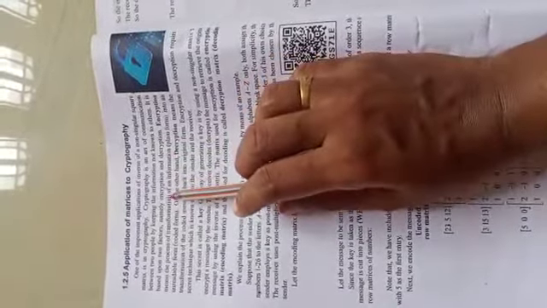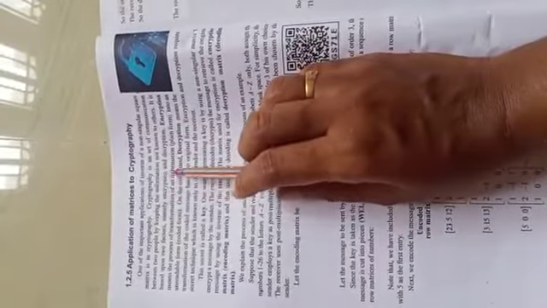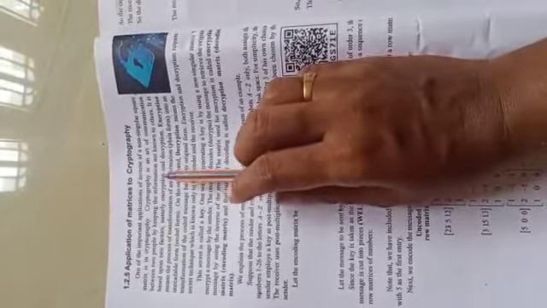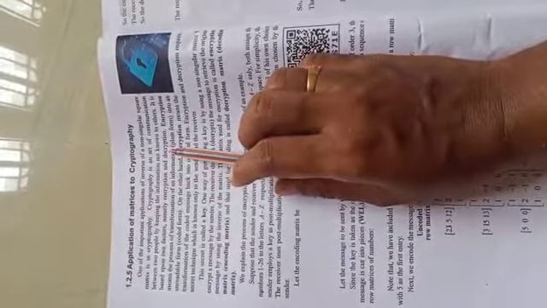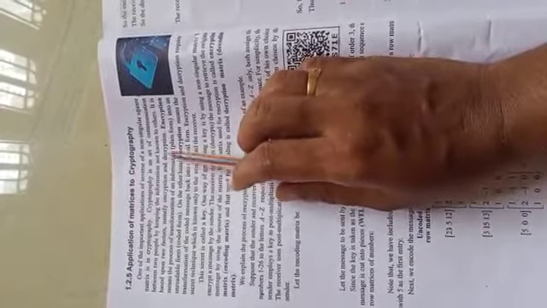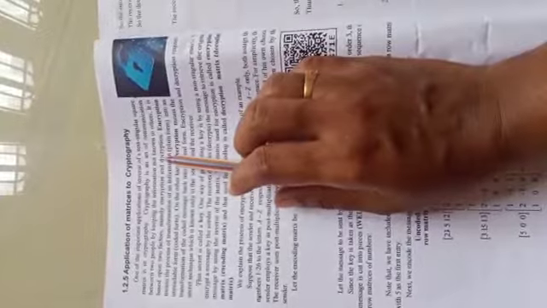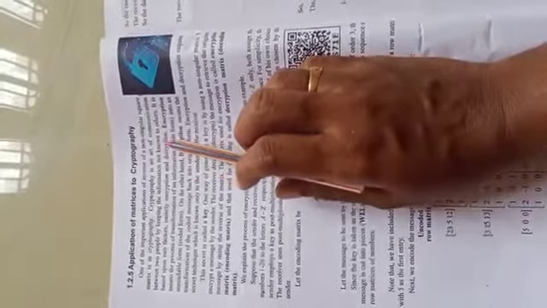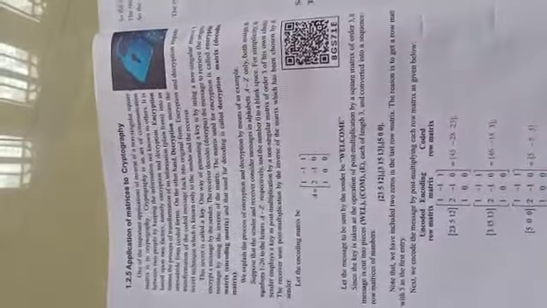The message will be sent by this encryption and the person will receive it by decryption. Say there is a problem that we have to decrypt the message. We have to find out what is the message received.